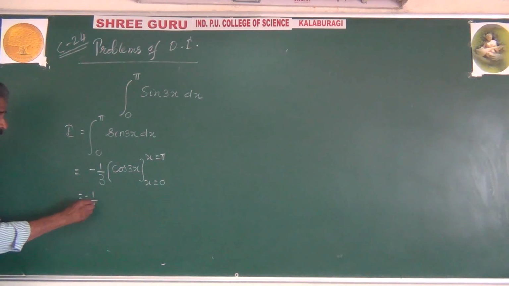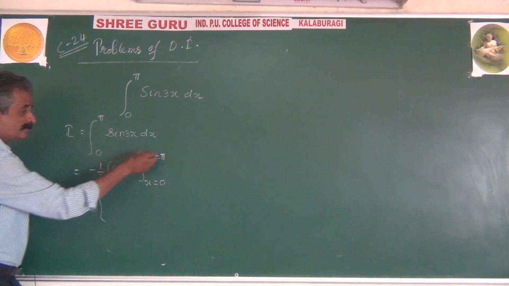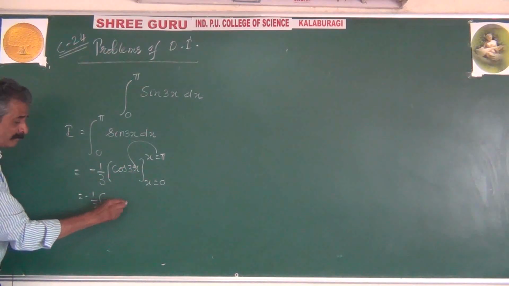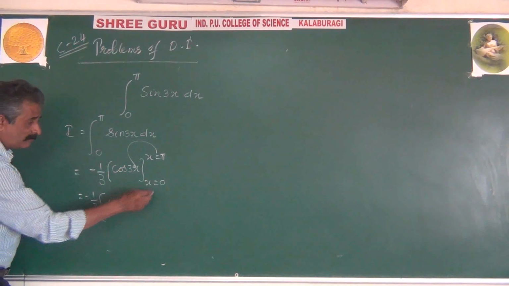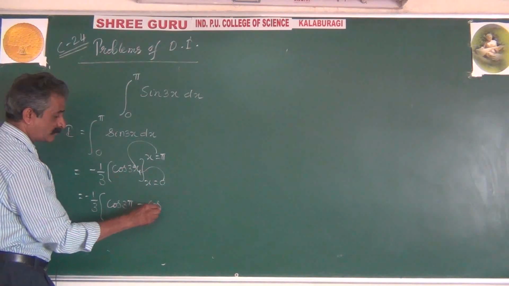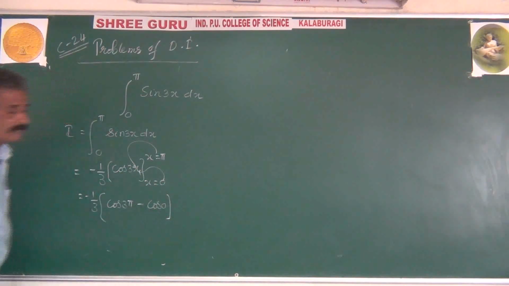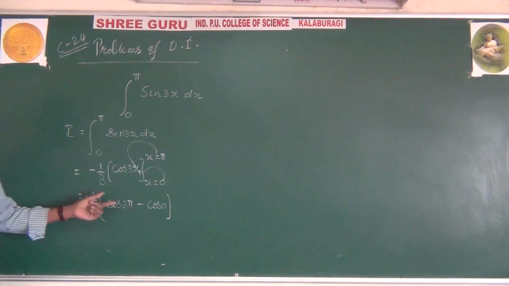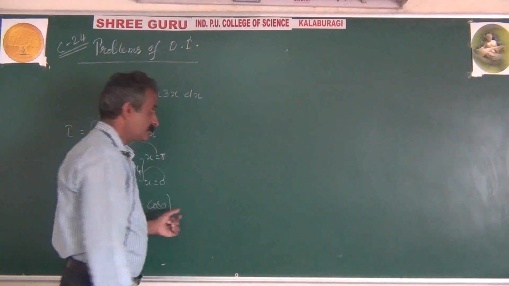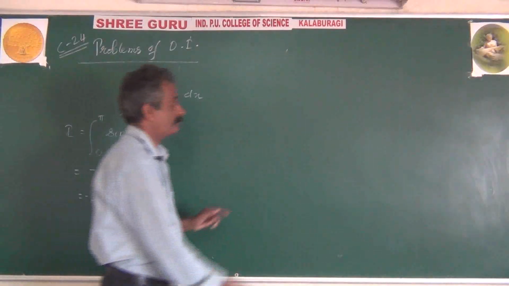Minus 1 by 3, upper limit put x equal to pi, which becomes cos 3 pi, minus lower limit put x equal to 0, which becomes cos 0. And we know from PUC first year trigonometry, cos of odd pi is minus 1, cos of even pi is plus 1, cos 0 is 1.